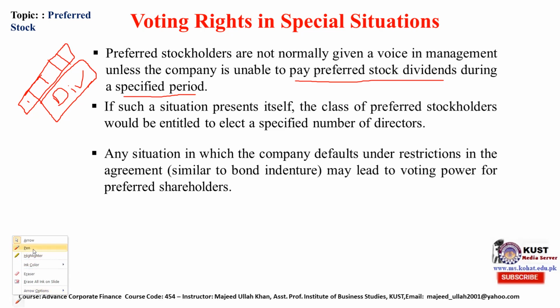Secondly, any situation in which the company defaults under restrictions in the agreement may lead to voting power for the preferred stockholder.